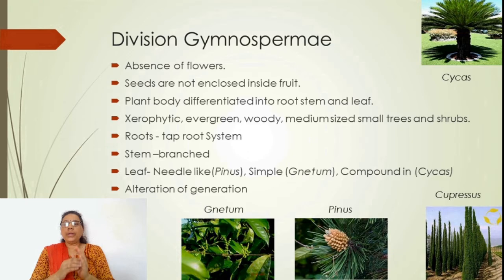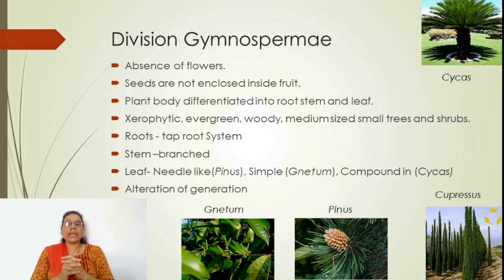Every gymnosperm is adapted to the xeric condition, that is scarcity of water, and so they are commonly called xerophytic plants. They are always green, evergreen in nature.